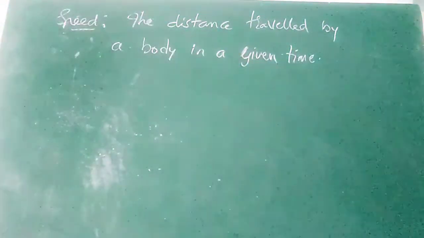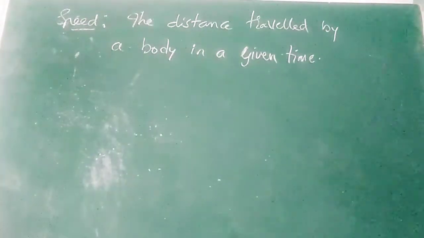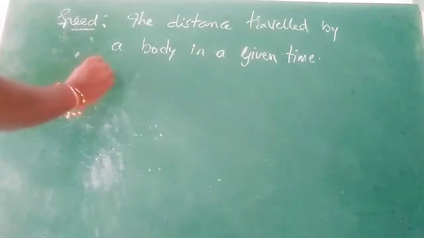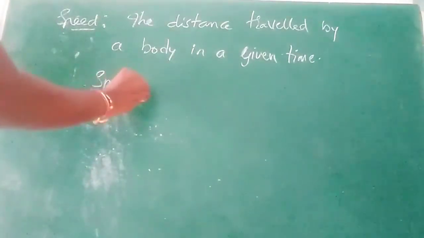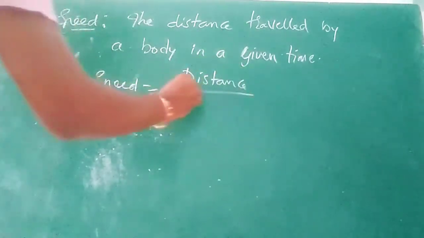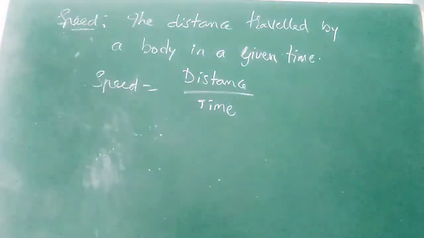So comparing the distance with respect to time gives the speed of any object. So speed is equal to distance by time. It is the formula.